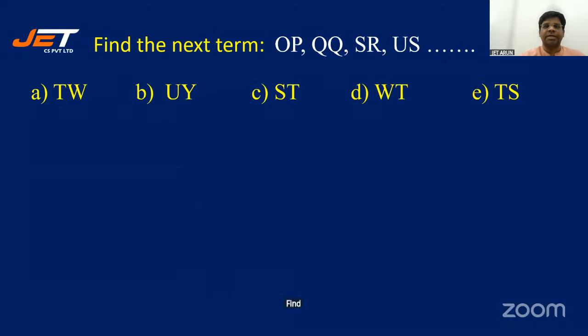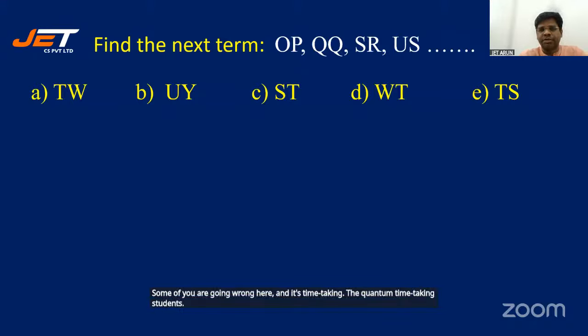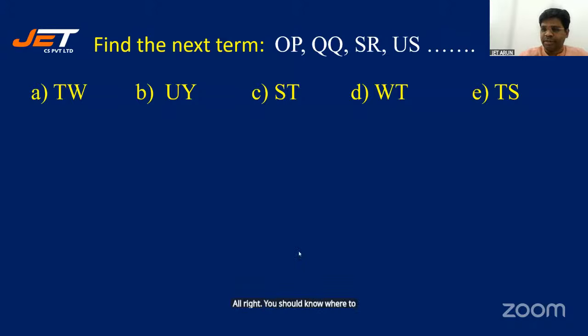Find the next term here. All right. I'll give you some time because some of you are going wrong here and this is time taking. This is a little time taking, students. It has to be done slow and steady. You should know where to be slow and where to be quick. I'm getting a consistent answer for this one.